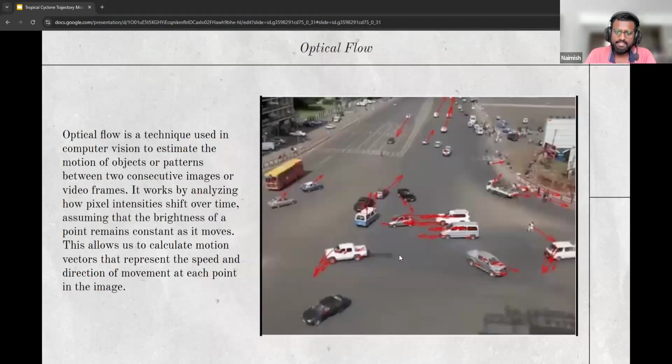So the next slight detour we need to make before we can get into the data processing is optical flow. In computer vision, we have an algorithm called optical flow. This algorithm compares subsequent video frames to identify how the pixels are shifting between them. This in turn is used to calculate motion vectors that help us identify how objects are moving across the scene. As you can see in this case over here, the motion vectors show the directions in which each vehicle is moving on the road. We use this technique to calculate the motion vectors of clouds in our satellite imagery.